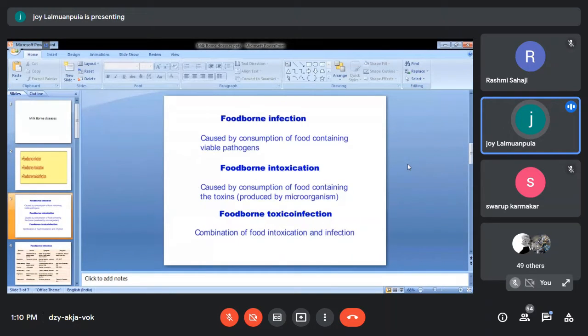Intoxication is faster than infection, because in infection you're taking viable pathogens, and those pathogens will produce the toxins, which will cause the vomiting, diarrhea, food cramps, etc. But in intoxication, the toxins are already produced by the microorganisms, and the microorganism may not be present. That is why intoxication is faster than infection. Foodborne toxico-infection is the combination of infection plus intoxication. An example is Bacillus cereus.